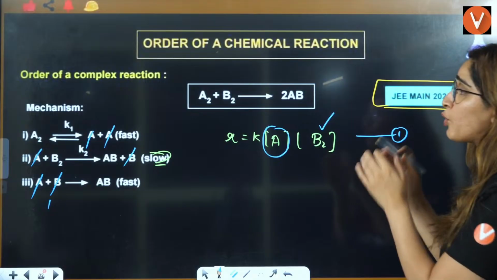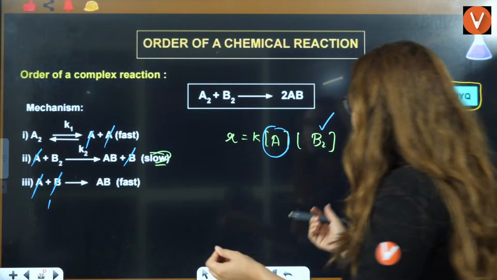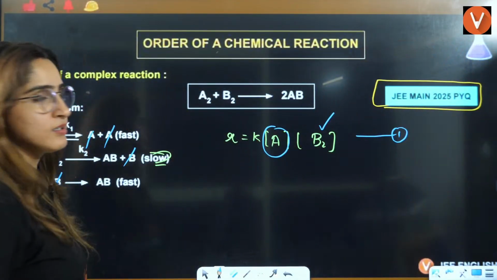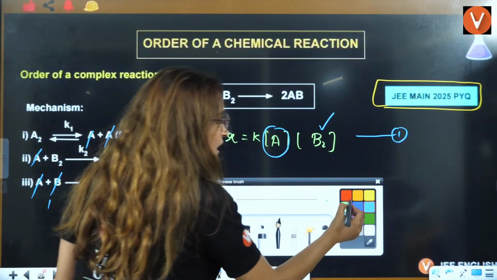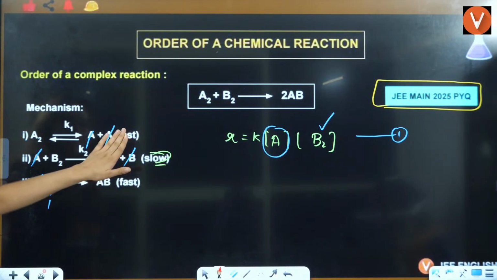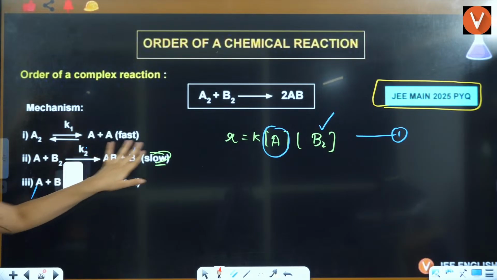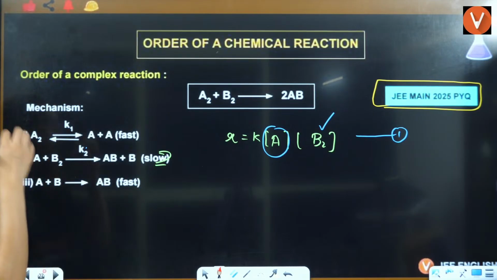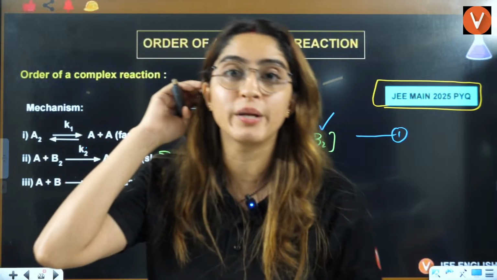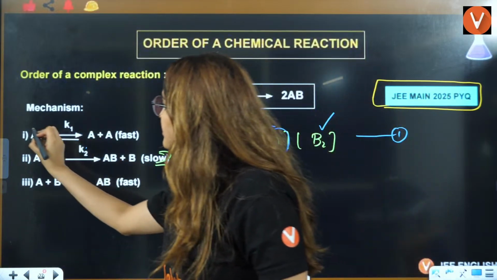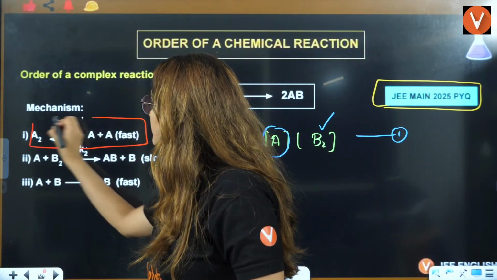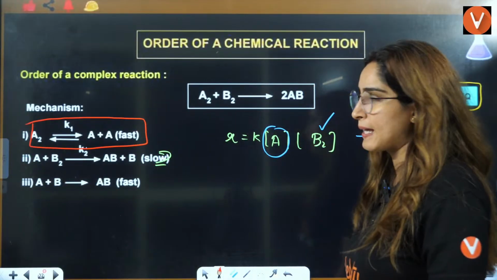That means that you have to eliminate A here. How will you eliminate it? Now you will see that the other two are fast steps. This is a fast step, this is a fast step. You will see the one step that is in equilibrium, right? So this step is in equilibrium.